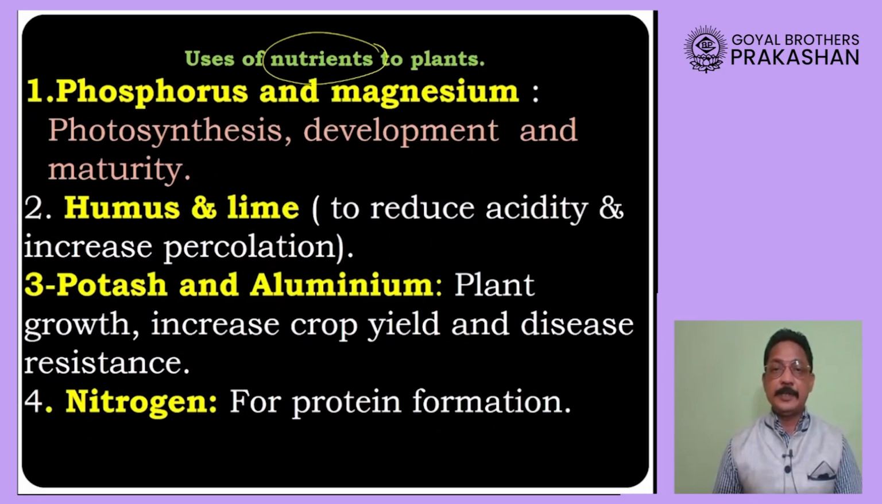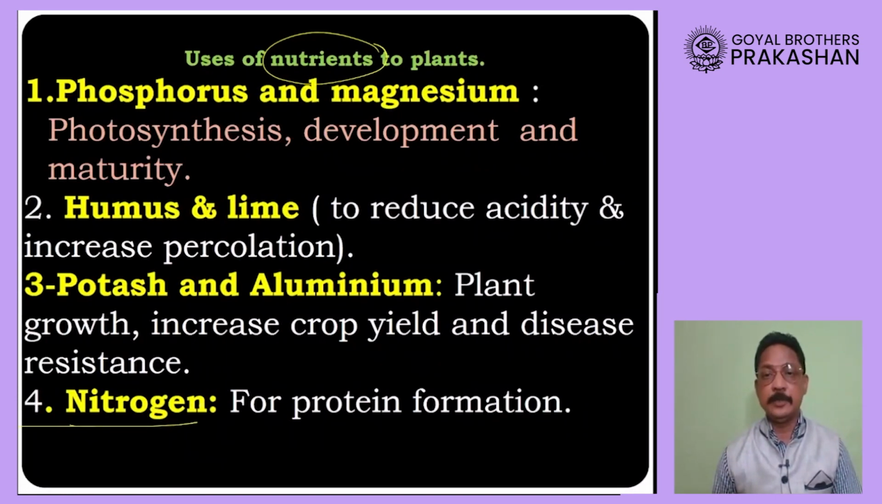Therefore, we say it is required for increasing the yield, increasing the productivity, and also these two are essential for resisting the diseases. That means they increase the immunity of plant. The next very important constituent is nitrogen, and nitrogen is required by plants, dear student, for the process of making proteins.